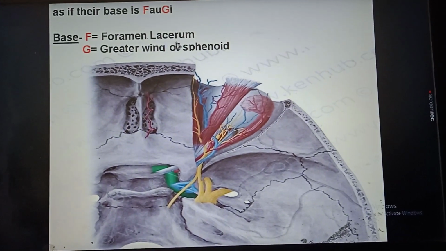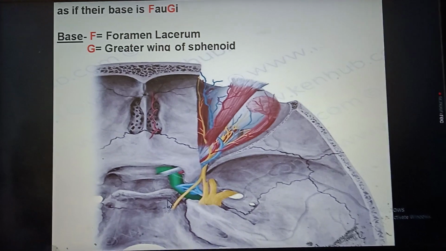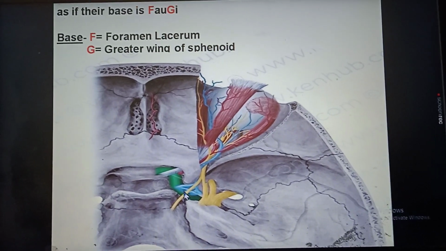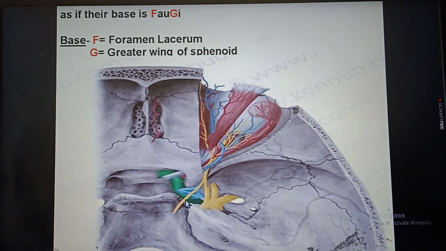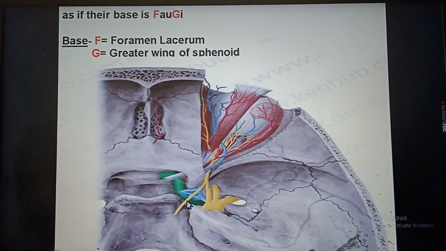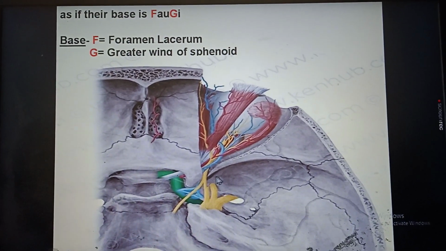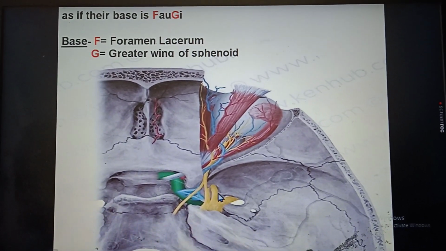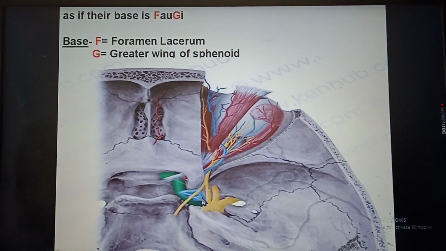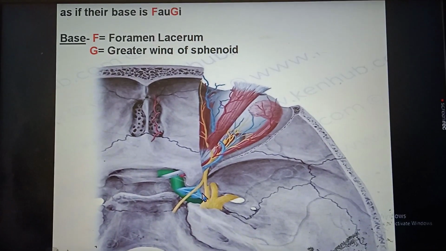F for foramen lacerum, and G for greater wing of sphenoid. Here this is the cavernous sinus. Just below, at the base, here lies the foramen lacerum, and here what we are seeing, these all are the greater wing of sphenoid. So the initial part of the greater wing of sphenoid is just beneath the cavernous sinus.